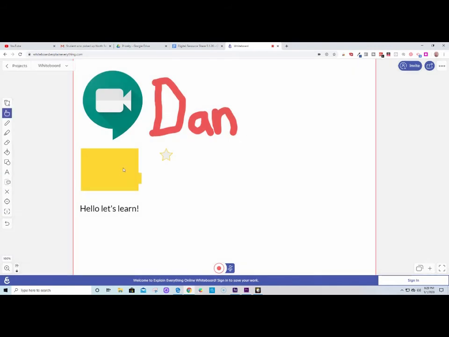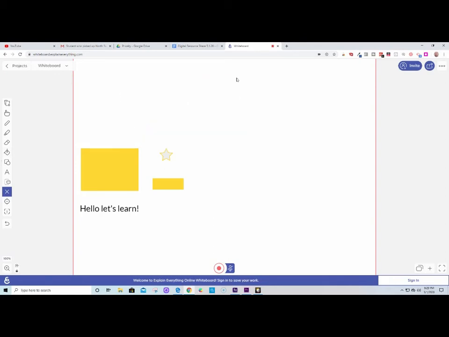And then there's an arrange tool if you want to create objects and move them in different levels. And there's also an X tool. So if you click on something you don't want there anymore, you can X it out. If you see some text you don't want there, you can X it out. There's also a pointer tool. So if you're demonstrating, you want to draw attention to something. And there's also an arrange tool. So this becomes a workable white space that you can also record on.